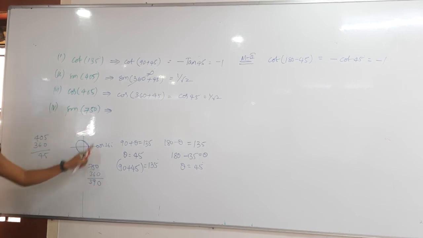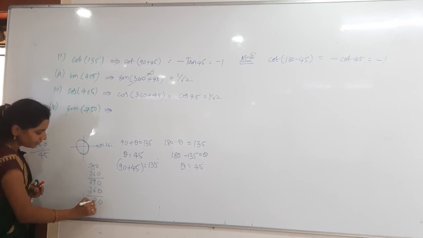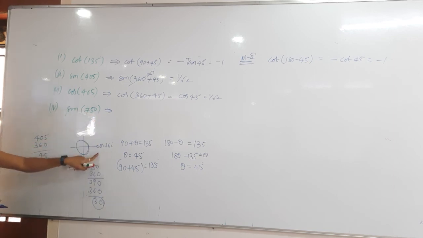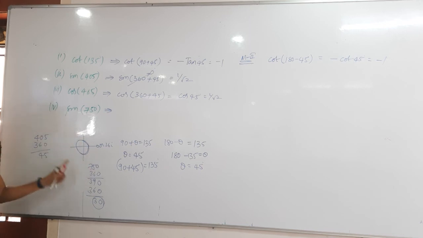Now again I will rotate. Whenever I rotate again, what will you get here now? 30 degrees is remaining, that's it. Okay, this is the final value you will get. You understand, right? Whenever you get more than 360, you have to just rotate the quadrants, and once 360 is finished, see how much is remaining. Again if it is more than 360, again you have to rotate. Okay. Now here what will we get?